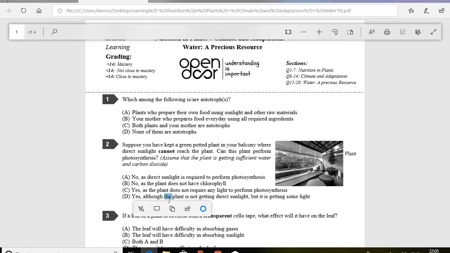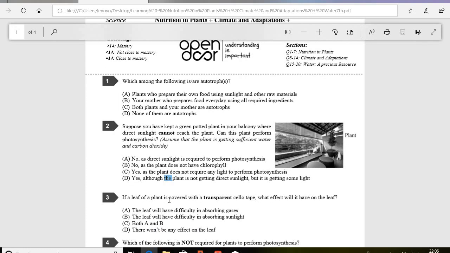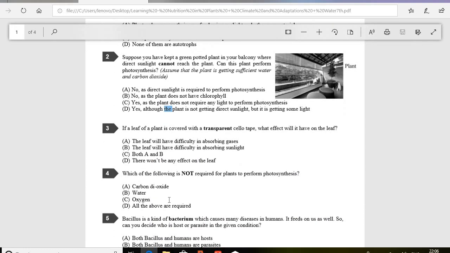If the plant is covered with a transparent cellotape, what effect will it have on the leaf? So the correct response is A. The leaf will have difficulty in absorbing gases. As the cellotape is transparent, sunlight can still reach the leaf. However, stomata, the pores of the leaf, cannot absorb air, as air cannot pass through the tape.